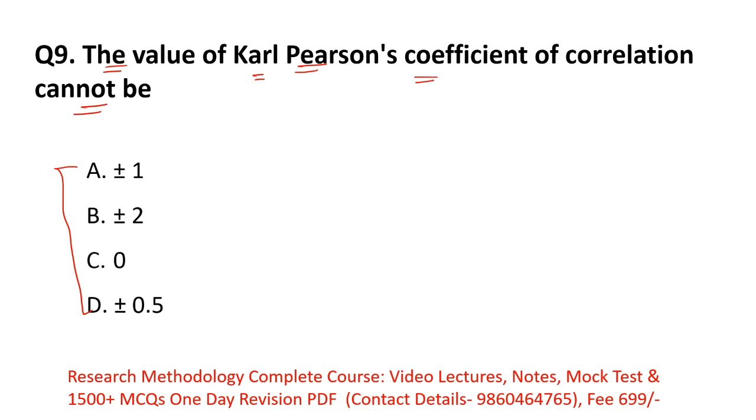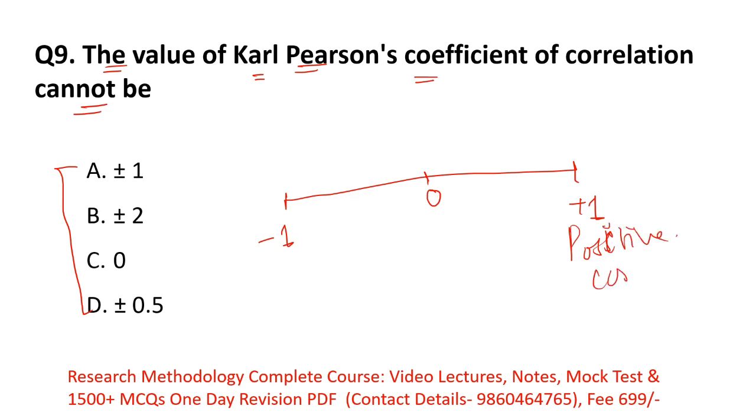So remember, Karl Pearson's coefficient values lie between -1 to +1. Okay, and in the middle 0 will come. So here, what are the values which they have given us? +1 and -1. +1 means what? Perfectly positive correlation between the variables. And -1 means what? Perfectly negative correlation between the two variables.